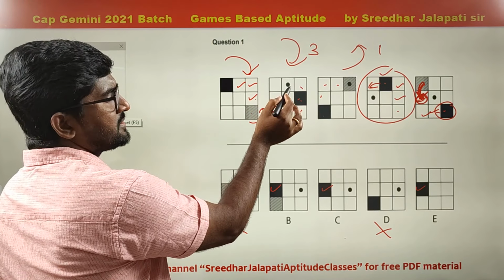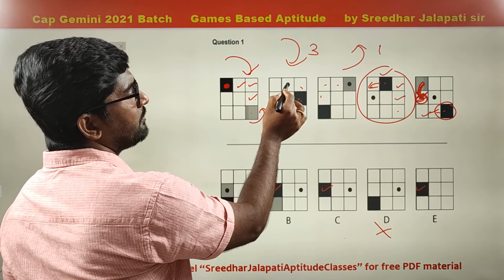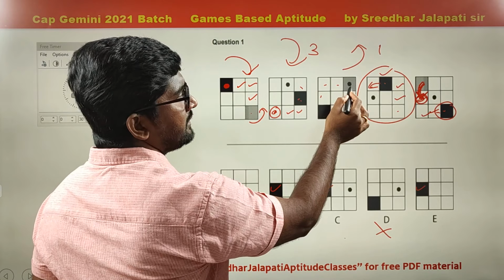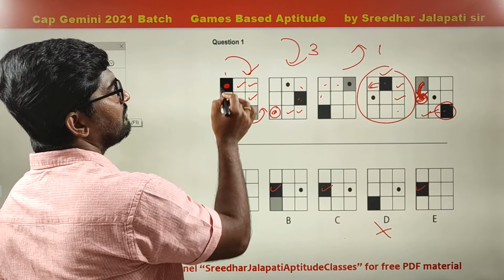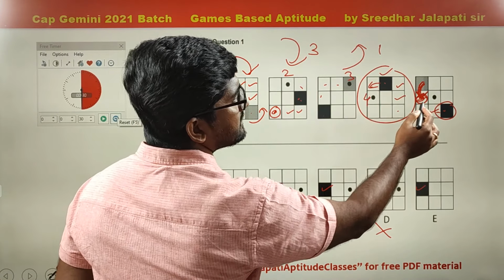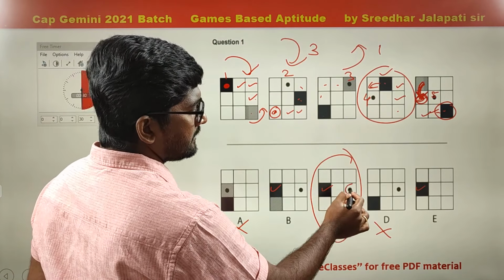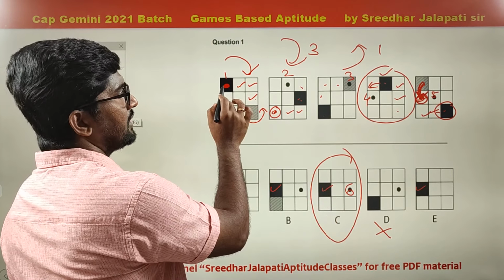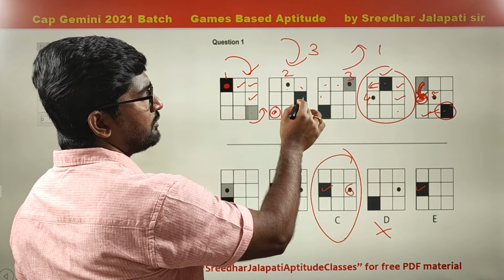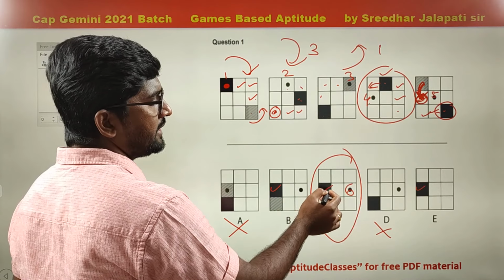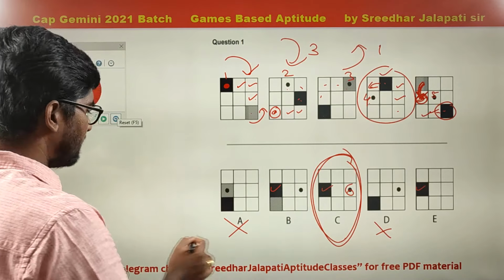Here there is the small dot circle. The dot circle is in the first box, which is behind the shaded one. Next it shifted 1 place to the right side, and then 1 place right side, and then again 1 place right side. Shifted 1 box in clockwise direction. It is here 1 place, 2, 3rd place, 4th place, 5th place. Now it should be in the 6th place. So I think the answer is option C. The small circle should be in 6th place, 1, 2, 3, 4, 5, 6. And we already found that the shaded and those dotted lines are coinciding in this place, so the answer is C. So this follows as the next one.